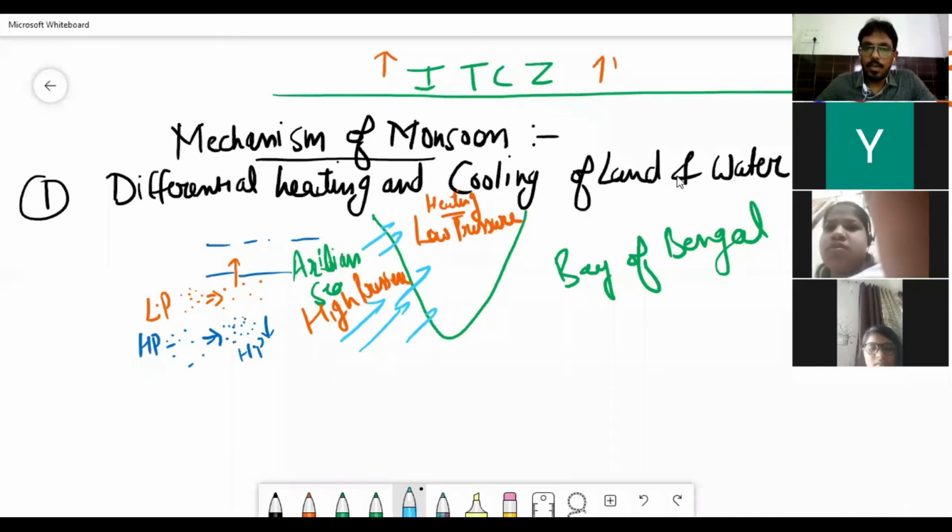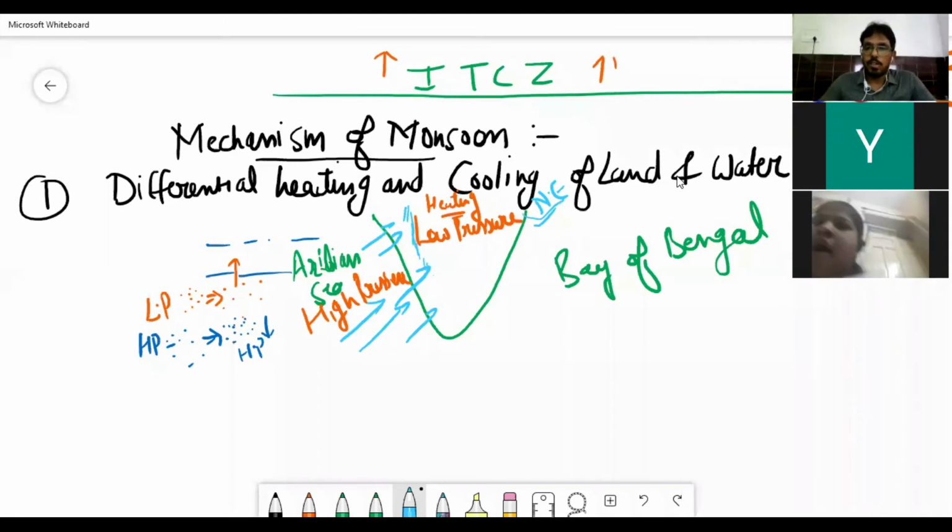When they carry water droplets, it starts raining wherever the hills are, like the Western Ghats, the left side of the Western Ghats, and even the northeastern states. Then wherever the winds will cross, where the winds will move, it will start raining.